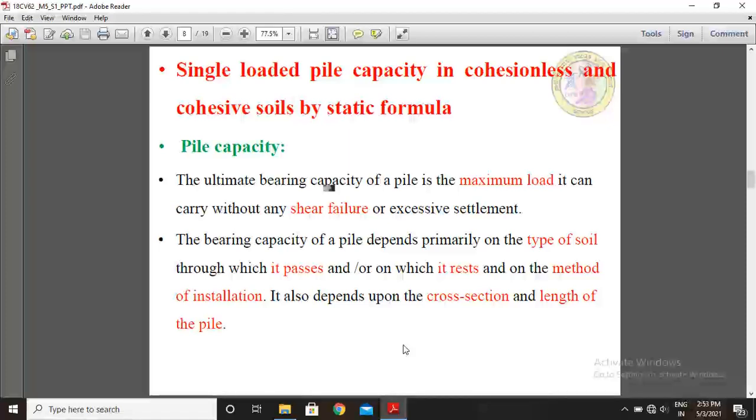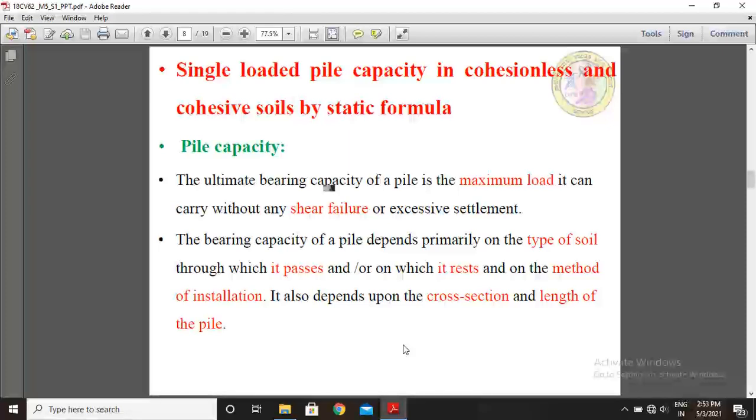Next part, I want to explain about single loaded pile capacity in cohesionless and cohesive soils by static formula. Okay. Now all of you know pile capacity. What do you mean by pile capacity? The ultimate bearing capacity of a pile is the maximum load it can carry without any shear failure or excessive settlement.